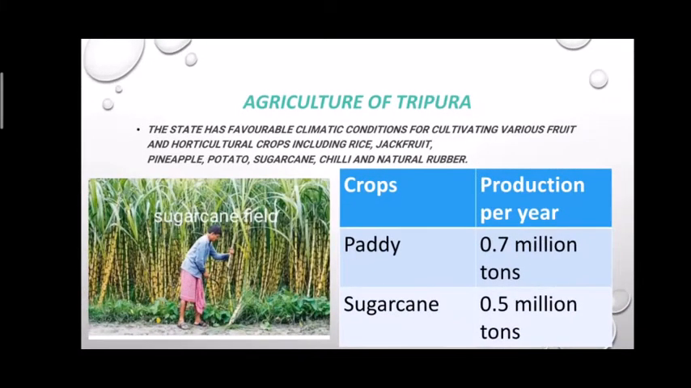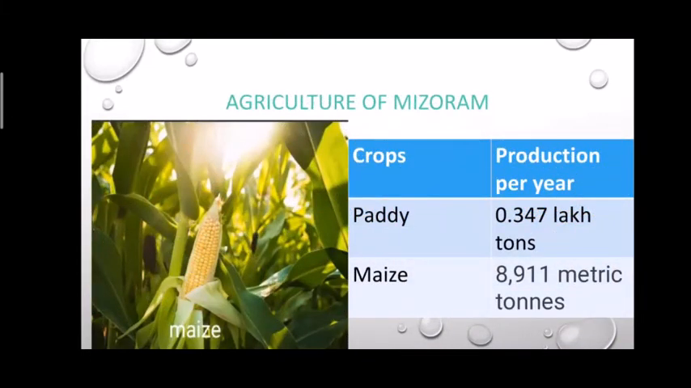Agriculture of Tripura. The state has favorable climatic conditions for cultivating various fruit and horticultural crops including rice, jackfruit, pineapple, potato, sugarcane, chili and natural rubber. Paddy is produced about 0.7 million tons per year. Sugarcane is produced about 0.5 million tons per year. Agriculture of Mizoram. Paddy is produced about 0.347 lakh tons per year. Maize is produced about 8,911 metric tons per year.